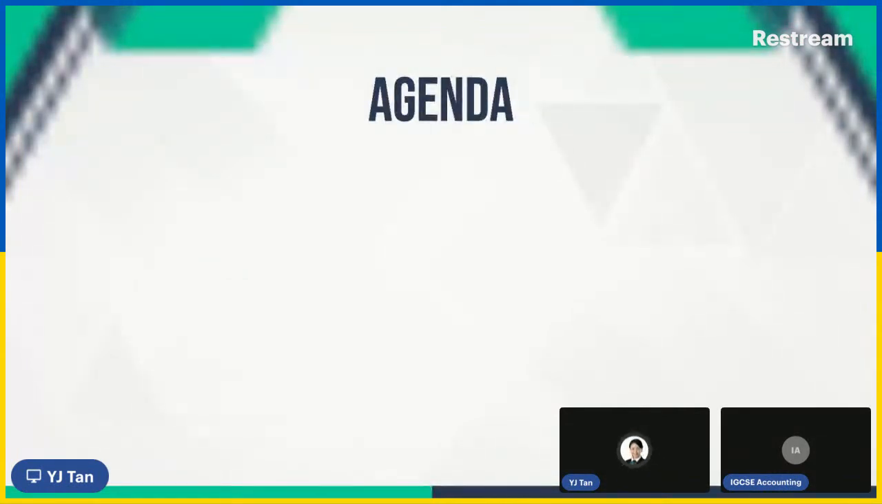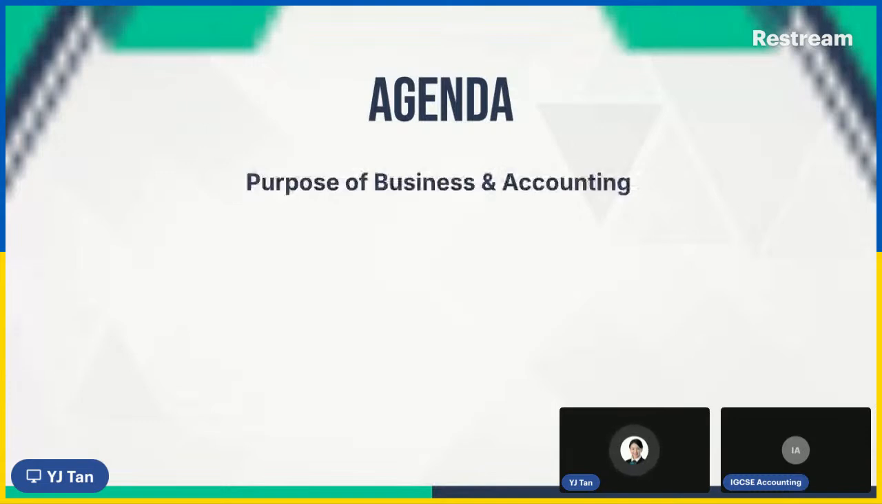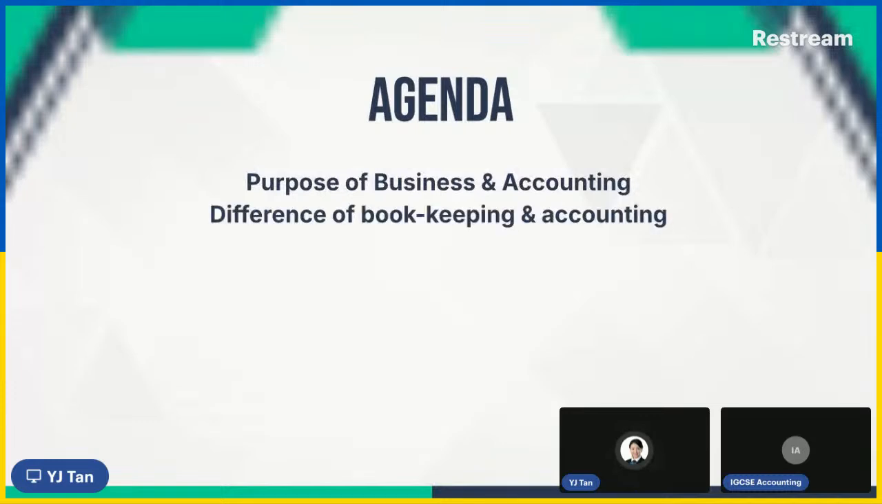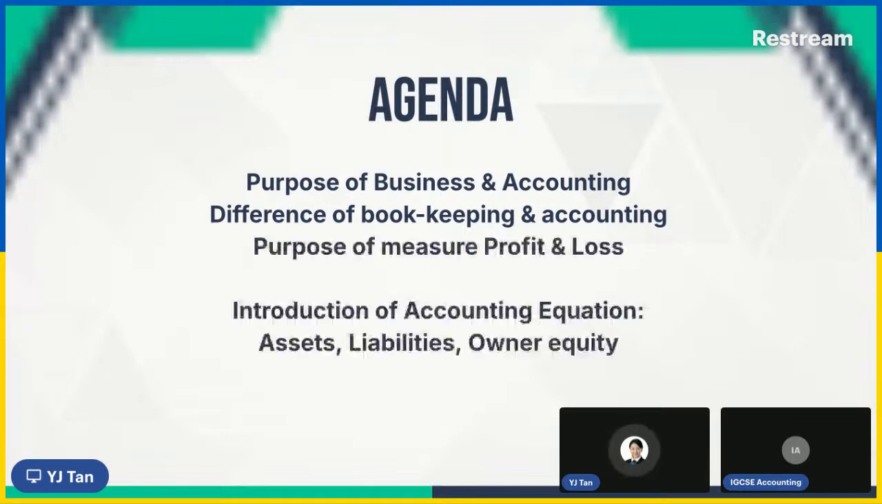Okay, let's start with our agenda for today. First of all, I would like to introduce why people do business and what is the purpose of having accounting, and the difference between bookkeeping and accounting. There are people who are confused about this too, so in this course, we will look into it. In the later part, we will talk about the measurement of profit and loss and also the important accounting equation, which is assets, liabilities, and owner's equity.